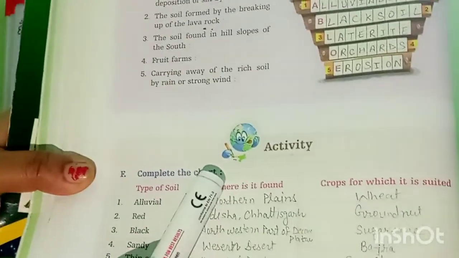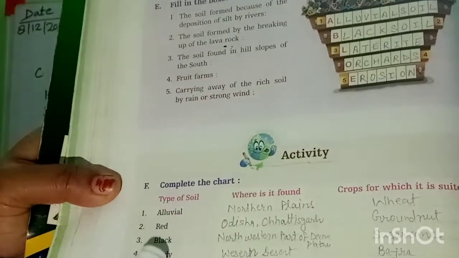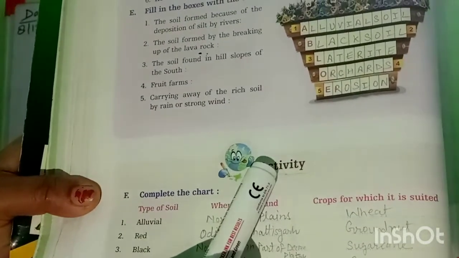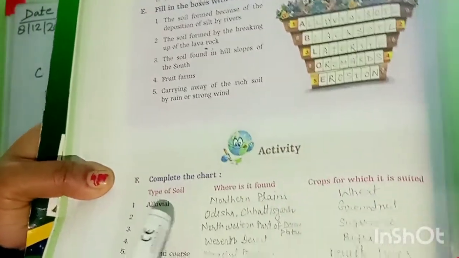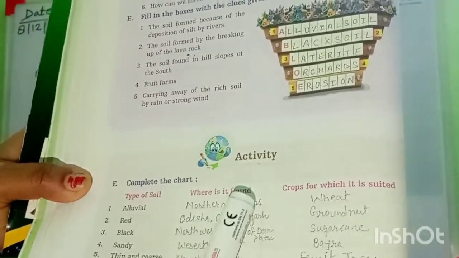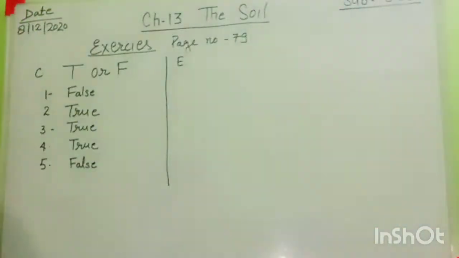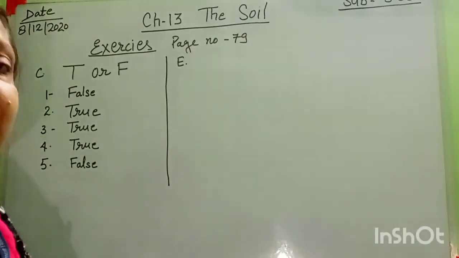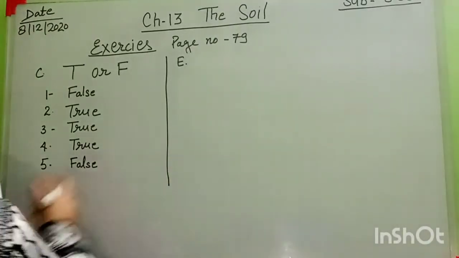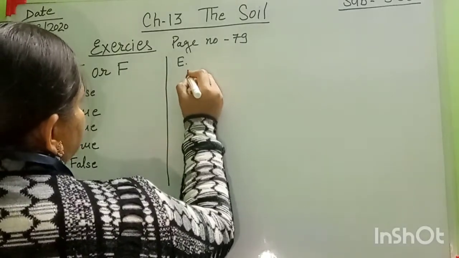Complete the chart. First, the type of soil is mentioned here. This is your activity. Alluvial soil: where it is found and which type of crops are grown here. This is your homework, so all of you do this activity. Then I will now mention all the answers from exercise E.